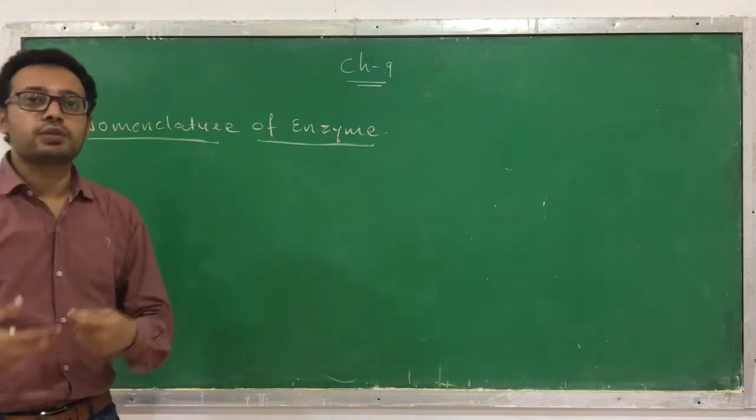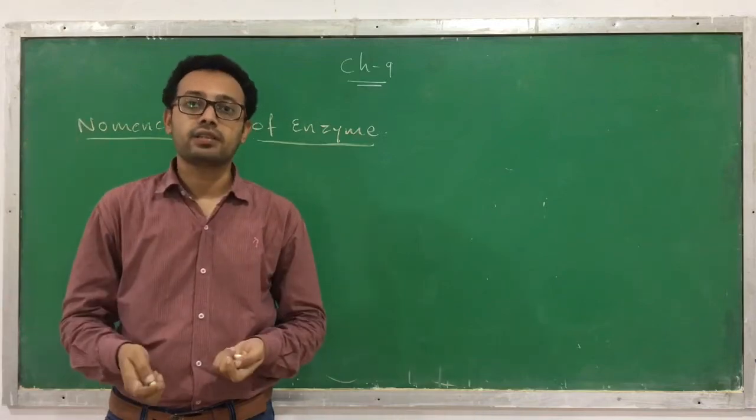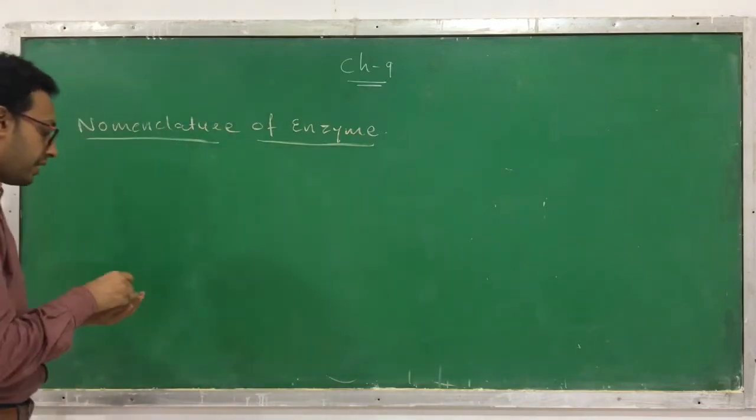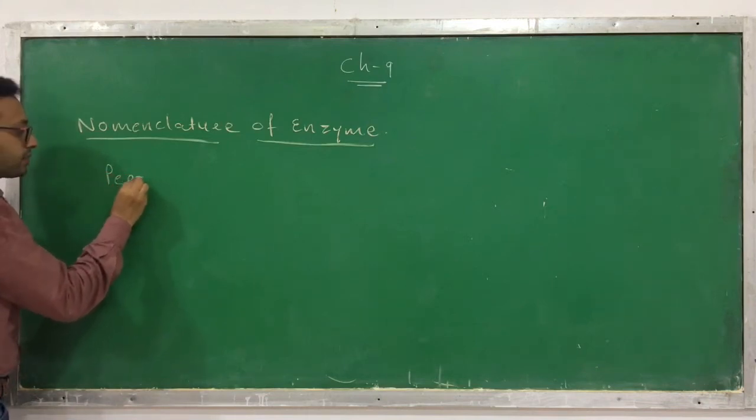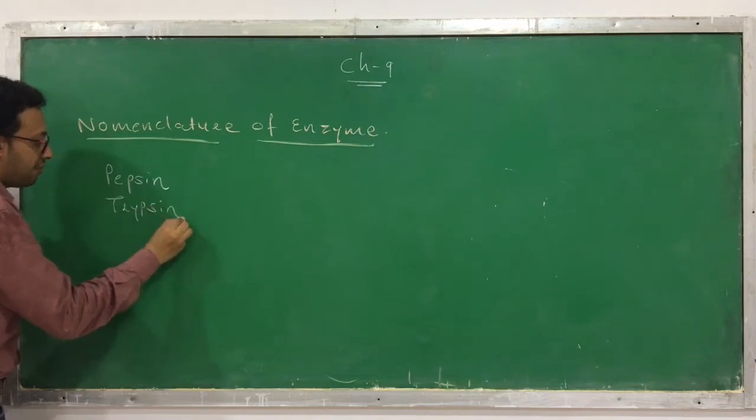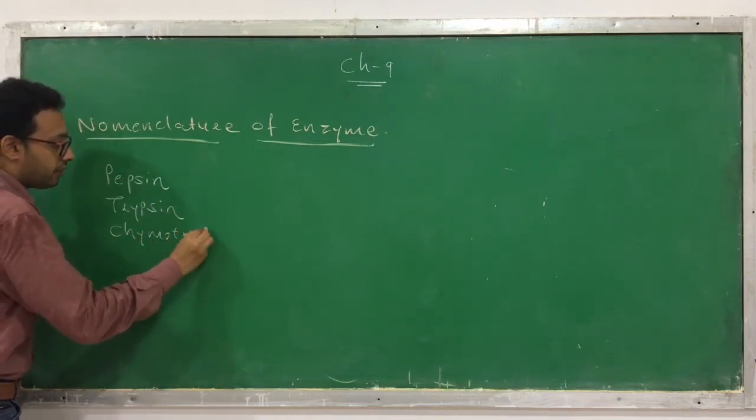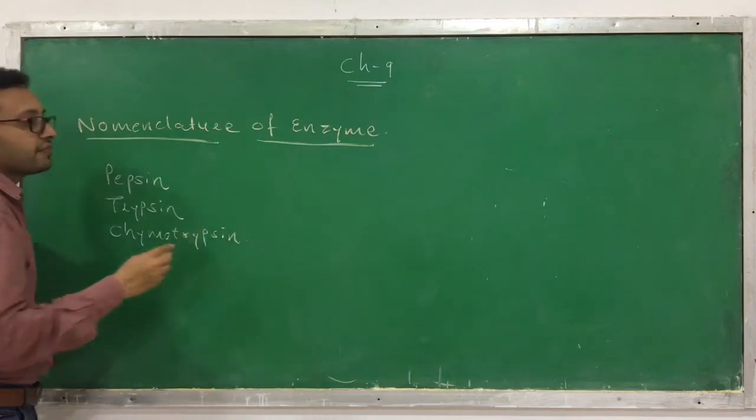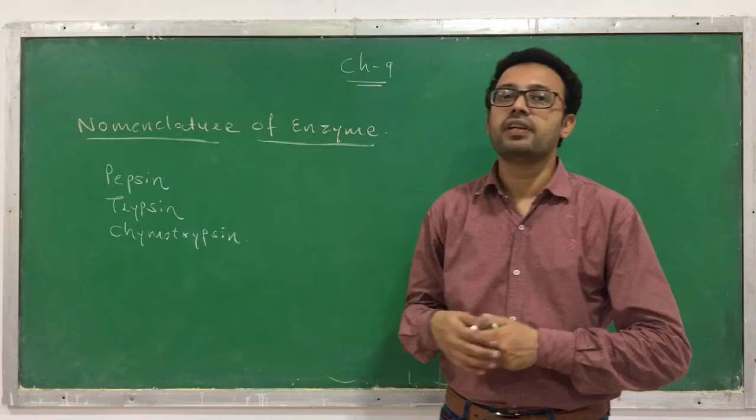Initially, enzymes were given a name based on the scientist who discovered them, and they gave their own names. For example, pepsin, trypsin, chymotrypsin. These are examples of names given by the different scientists who discovered them, so that's why they gave such kind of names.